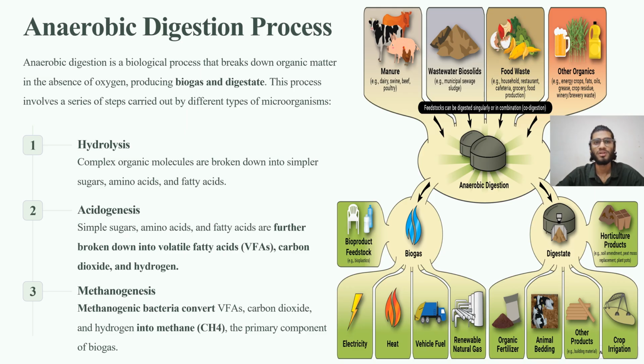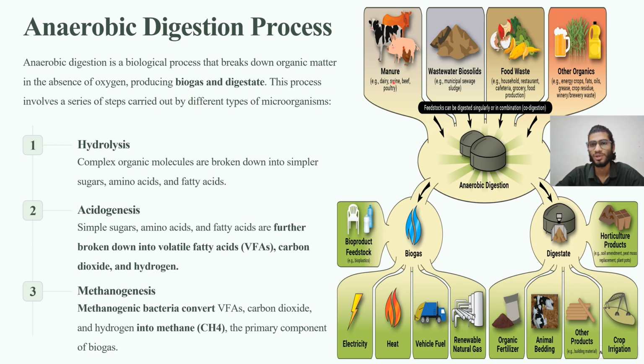Coming to our next topic, we'll discuss the different kinds of processes of biofuel production. The first process is the anaerobic digestion process. As we discussed earlier, it is a microbial breakdown of organic waste in the absence of oxygen, and it leads to the production of biogas and digestate.